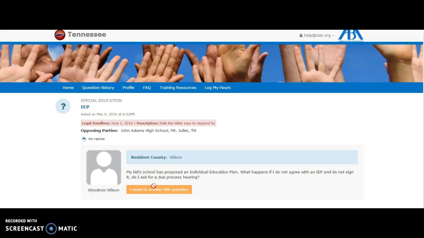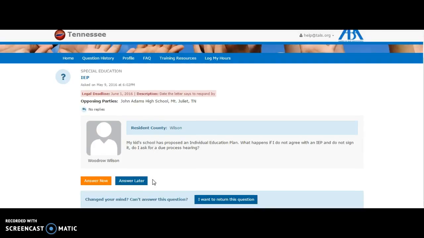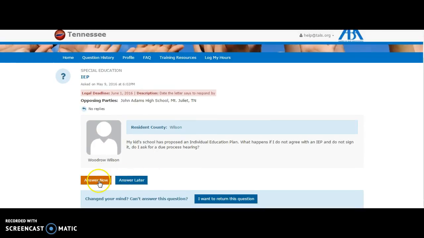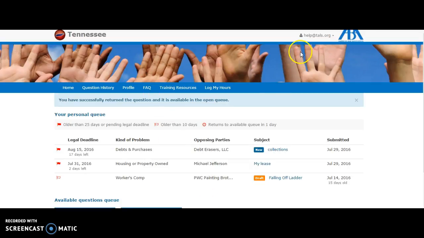From here, you will see that you have 3 options. You can answer now, answer later, or if you decide this wasn't the right question for you, you can return this question. You'll notice that on this page, you have the client's name as well as their county of residence to help you with your answer. Let's return this question to the queue and look at questions that our demonstration attorney has already taken, such as this one, which the subject is collections.